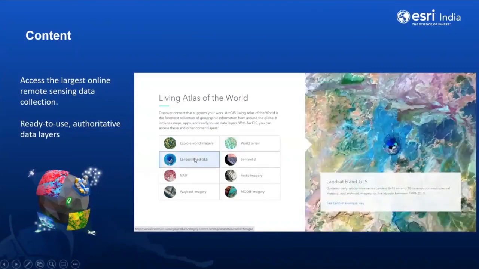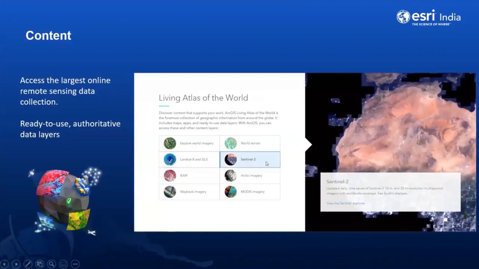Landsat 8, 15 or 30-meter resolution multispectral data from archives from the 90s, and Sentinel 10 and 20-meter multispectral imagery are available to access in the system, and these datasets are updated on a daily basis.